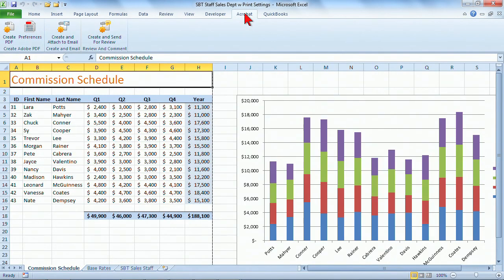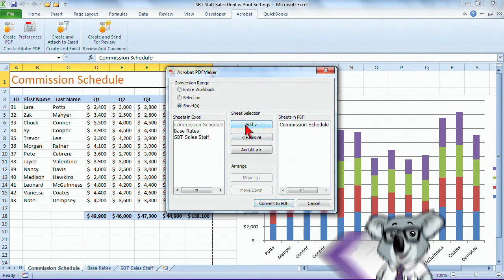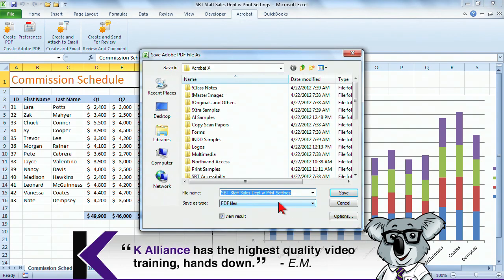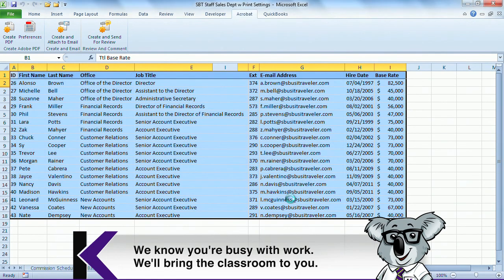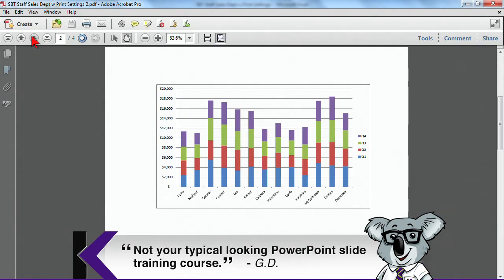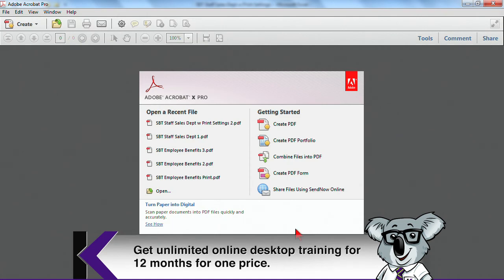So then when I create my PDF, and again, I could add multiple files here. There we go. So I can print all those. What's going to happen is that it's going to create a PDF that matches the print settings I had already established. So it looks just much cleaner. So that's something to be aware of when you're working with Excel files.